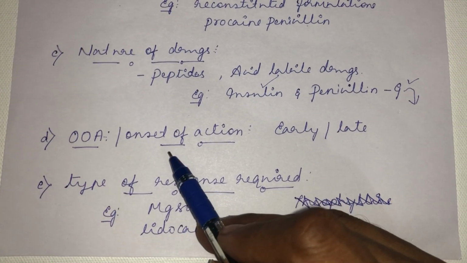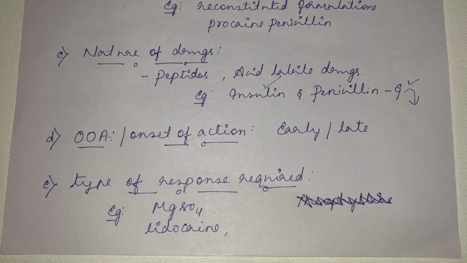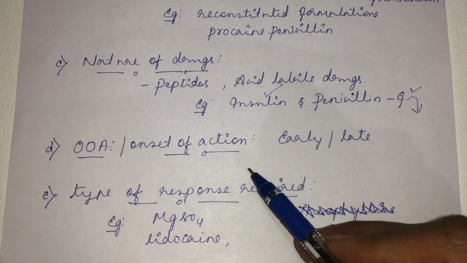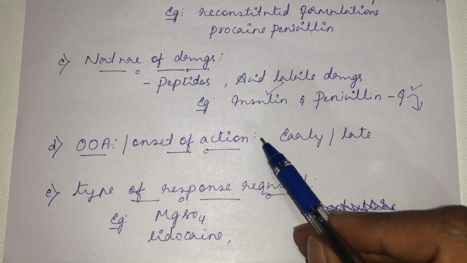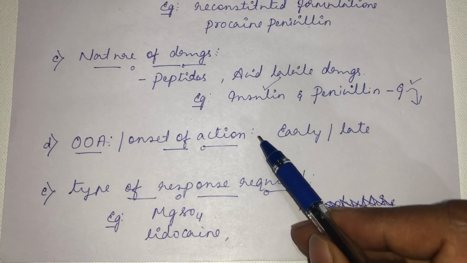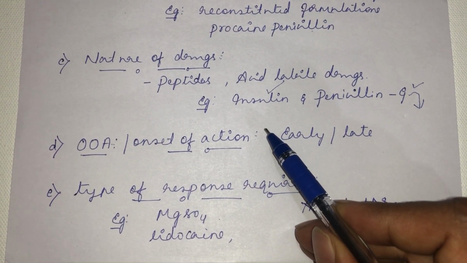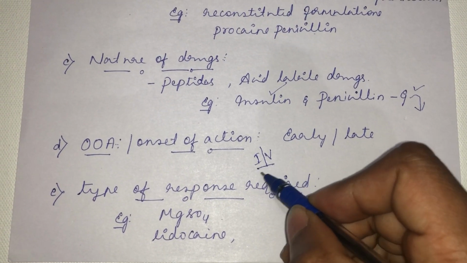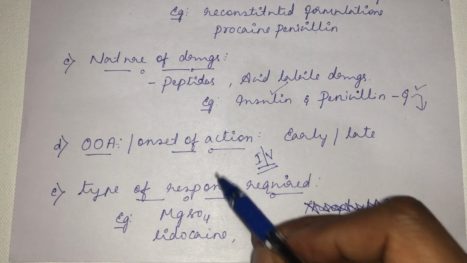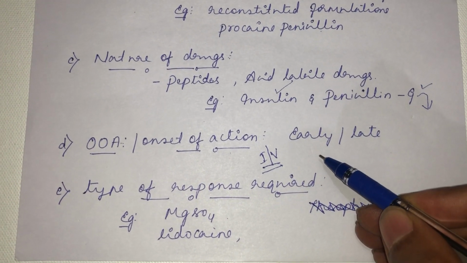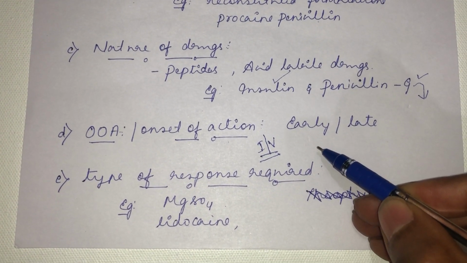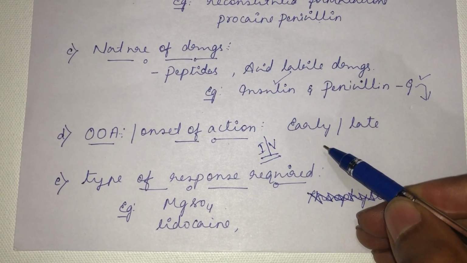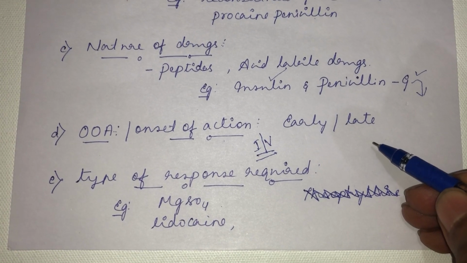Then the onset of action. See, if patient is suffering from some emergency condition, in that emergency condition, you cannot give a tablet through oral route, because the onset of action will be late. So if you want an emergency treatment, you have to go for the intravenous route of administration of a drug. So depending upon the onset of action, depending upon the severity of the condition, whether the treatment requires an emergency intervention or a late intervention, the choice of route of administration has to be decided.